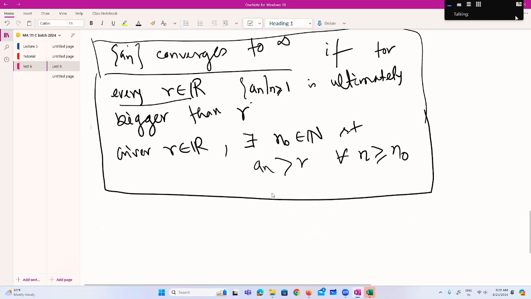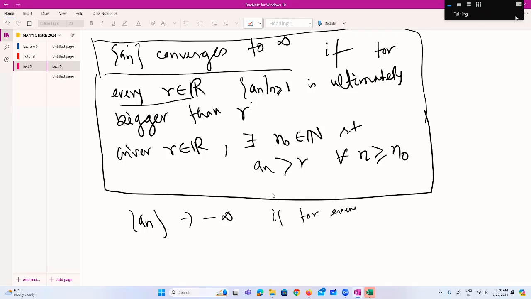Similarly, an is said to converge to minus infinity if for every r in the reals, an is ultimately smaller than r.